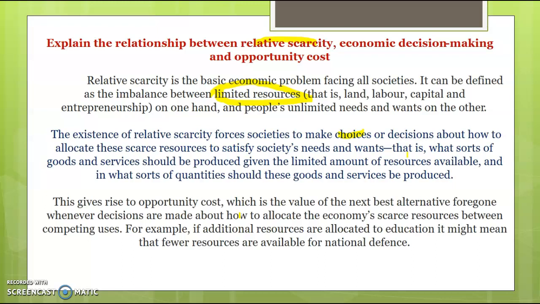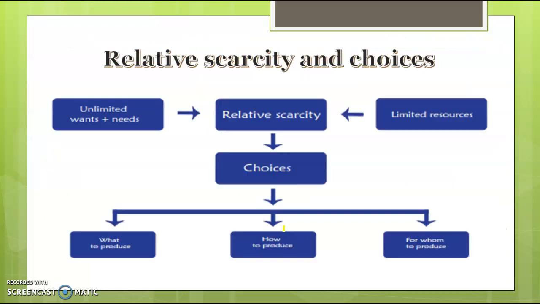So the best way to answer these questions is to finish off with an example. If more additional resources or finances are allocated to education, it may mean fewer resources are available for national defence, for example. So in this video, we're going to be looking at this idea of relative scarcity, the choices that economies have to make, and how they answer these three basic economic questions, which we'll talk about later on.